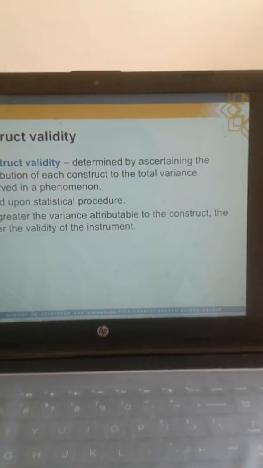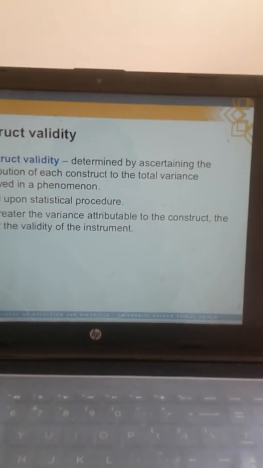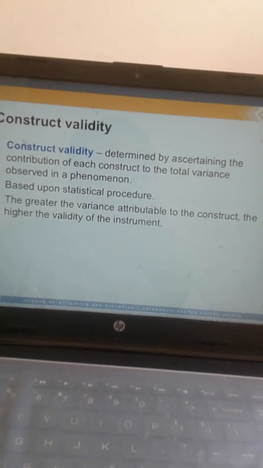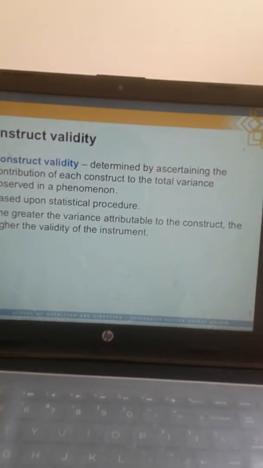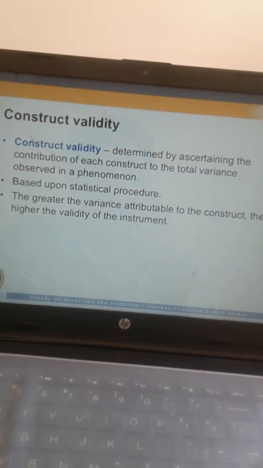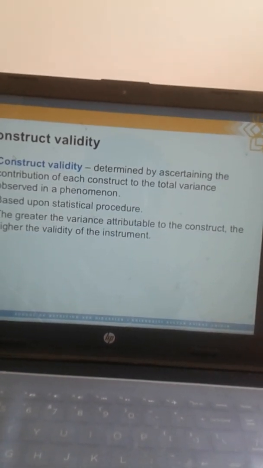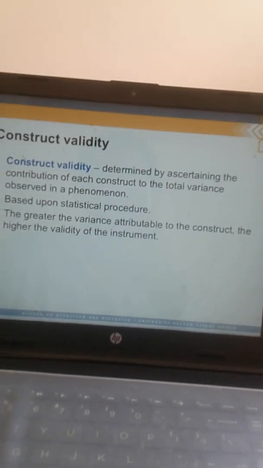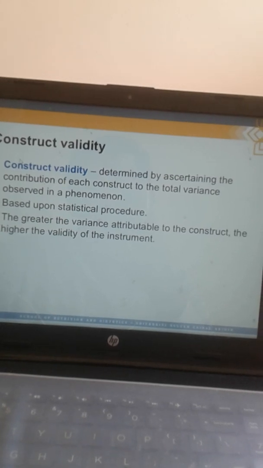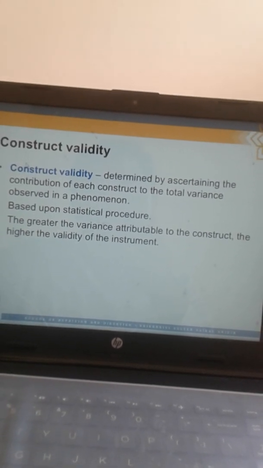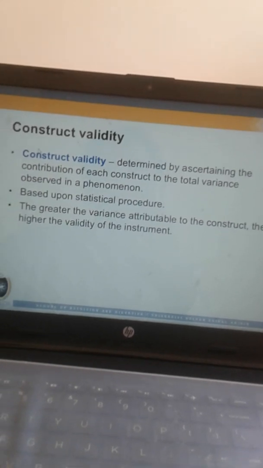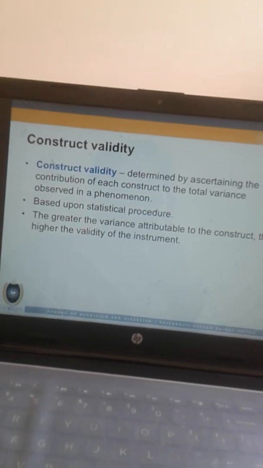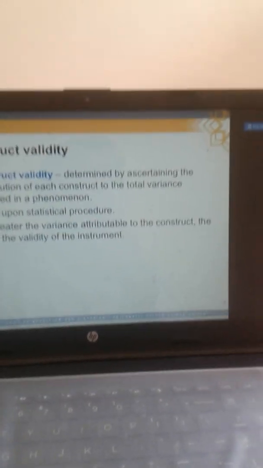For one example I would like to quote here. For example, let us consider the relationship between the rise in temperature as well as the rainfall. The more the rainfall, the temperature would decrease. There is a possibility of a decrease in the temperature. So if our objective is to study the reason for the decrease in the temperature, then definitely we have to include rainfall quantity also. Rainfall quantity should be included in our research.